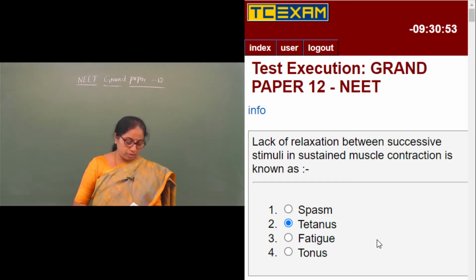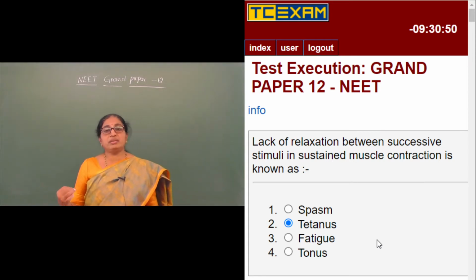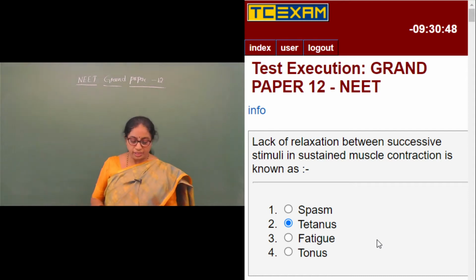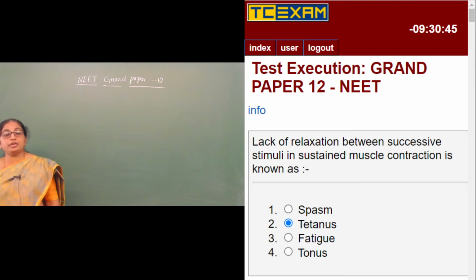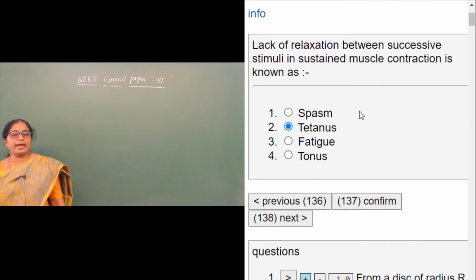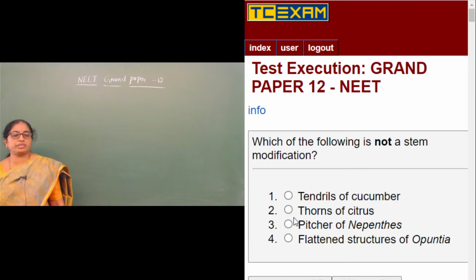Tonus is the tension in a muscle which is at rest, and here also the muscle cannot undergo contraction. So lack of relaxation is tetanus, and therefore, moving on to the next question.